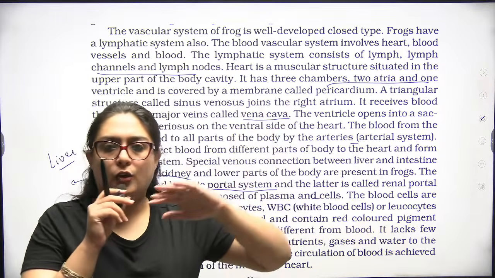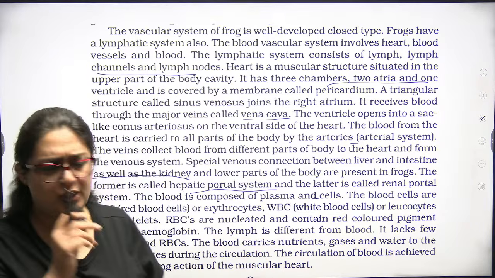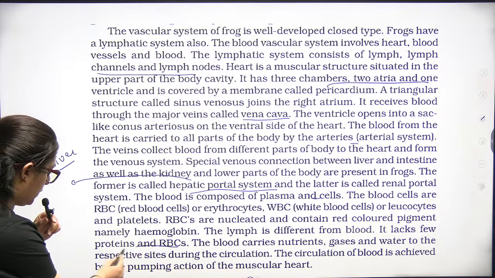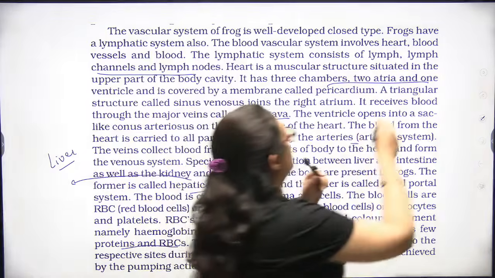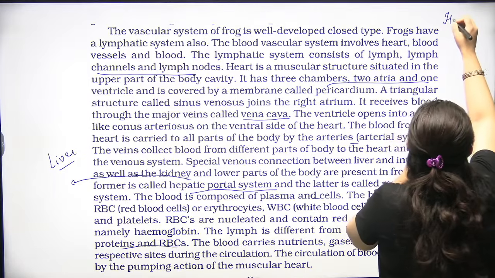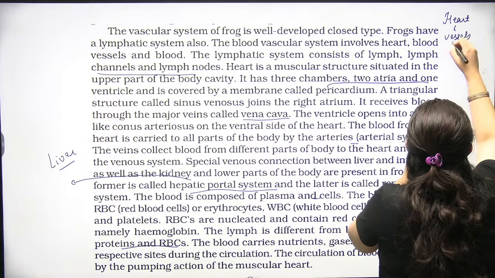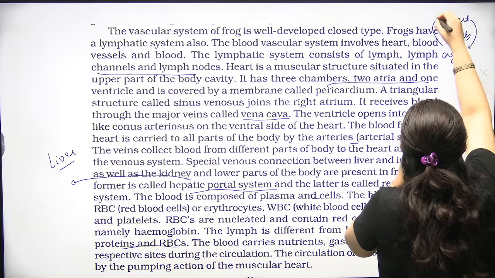The nucleus is gone, the cell organelles are gone. RBC is there only to carry hemoglobin. Lymph is different from blood. It lacks proteins and RBCs. Blood carries nutrients, gases, and water. Circulation of blood is achieved by the pumping action of the heart.